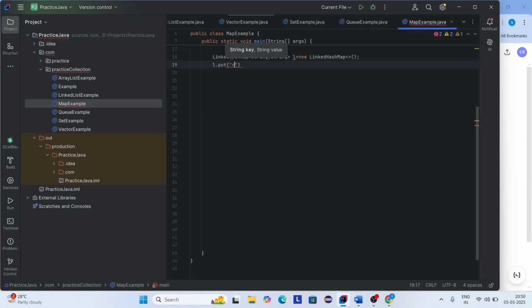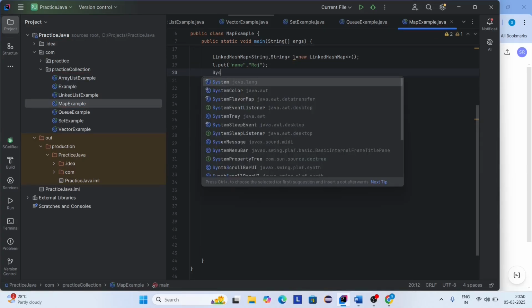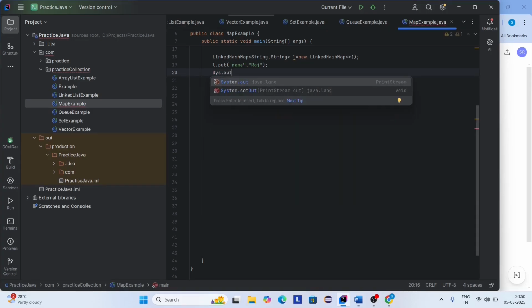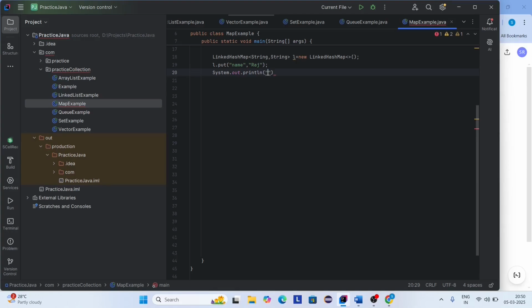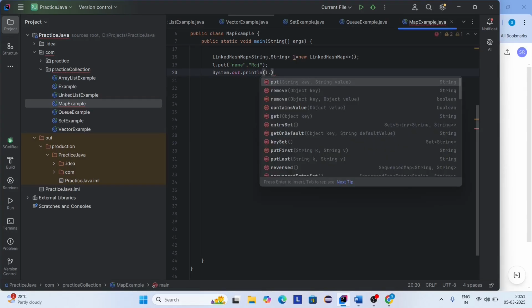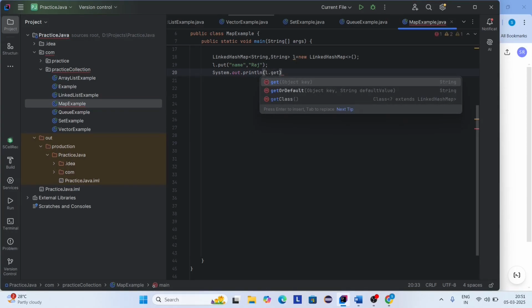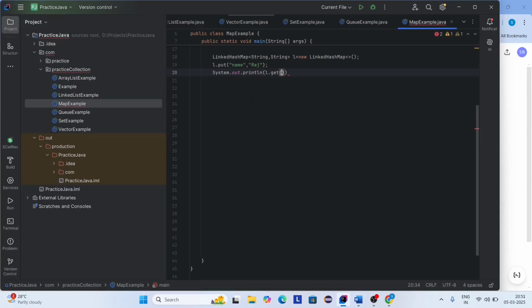So here I'm adding name, comma value as Raj. Now I want to print the key and value pair by using get method. So system dot out dot println, L dot, I'm using get method. So here I'm passing a key value.